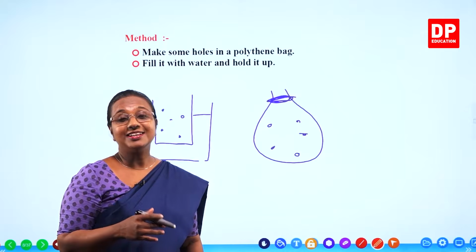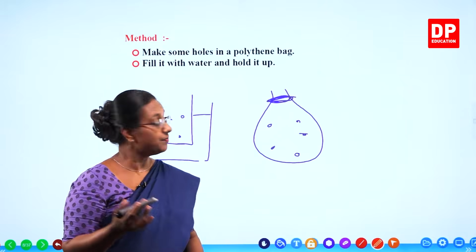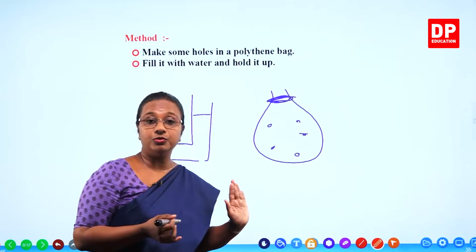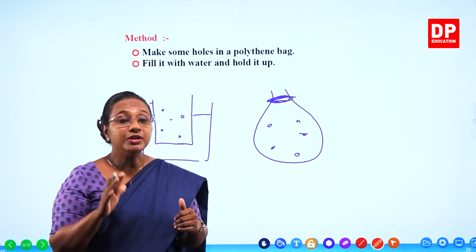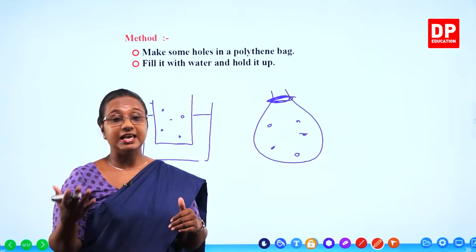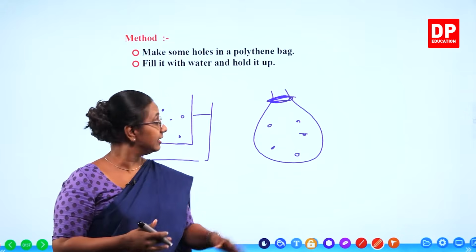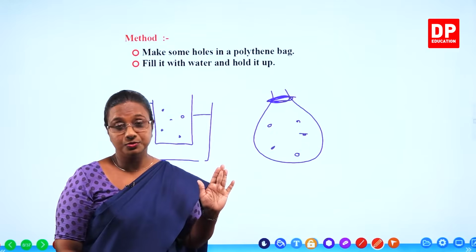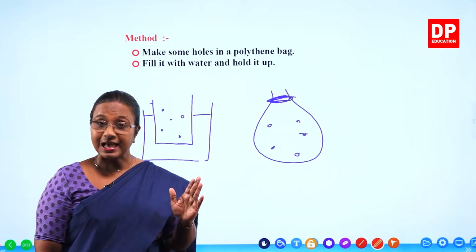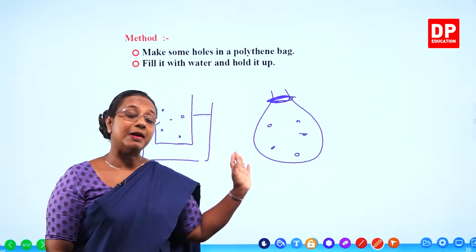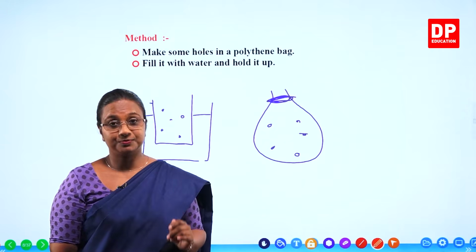Obviously, you can all guess the observation. What will happen? Water will exit through all these holes. You need to observe how they exit and whether they exit through all the holes. That is a very, very simple activity. Let us go to the lab and do this activity now.